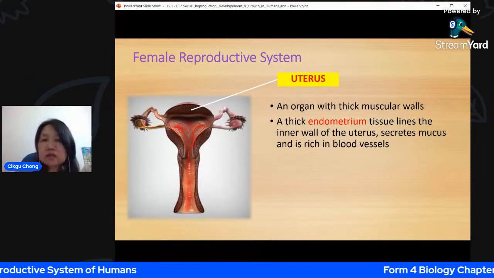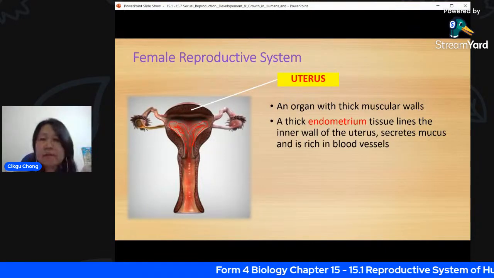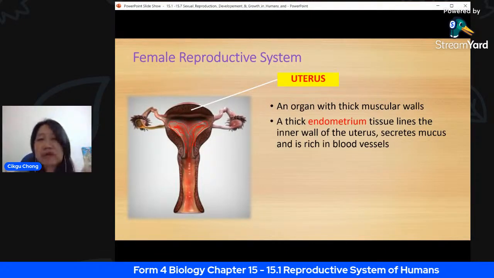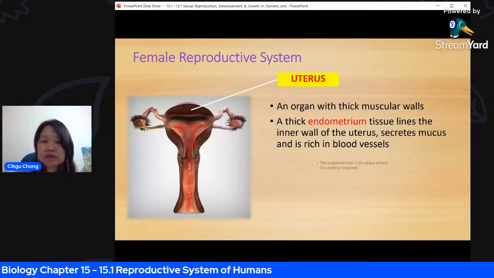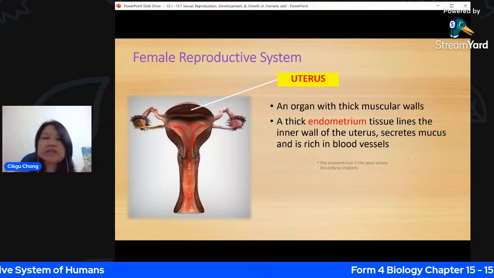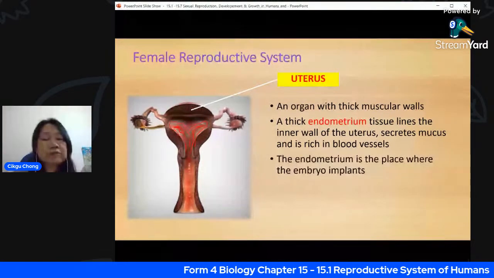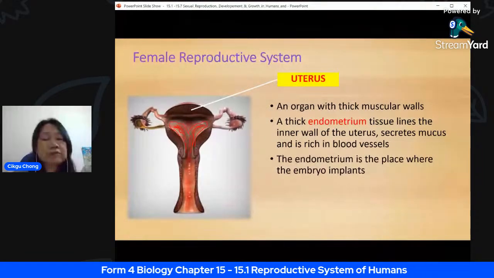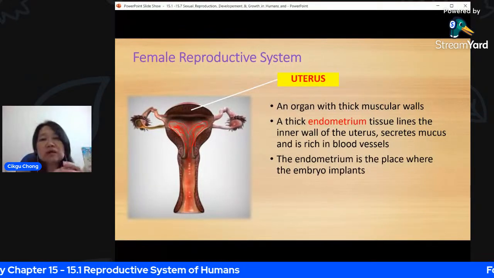It secretes mucus. It also has a lot of blood vessels. That's why we have our monthly period, where we have a discharge that comes out every month. Next, this endometrium is the place where the embryo implants. So once the zygote has been formed, you need a place for the zygote to implant, in other words, stick to it so that it will not get discharged from the uterus.